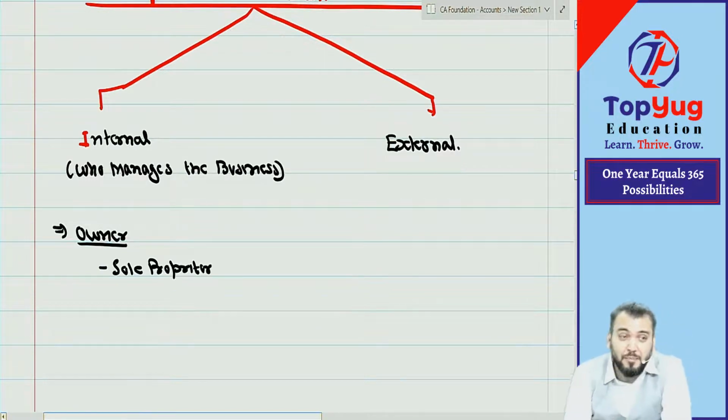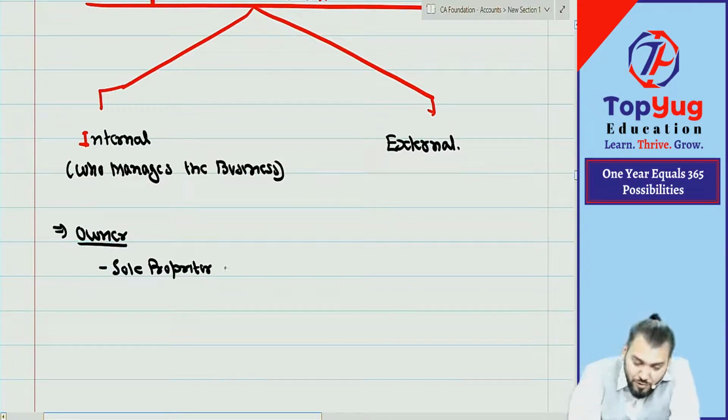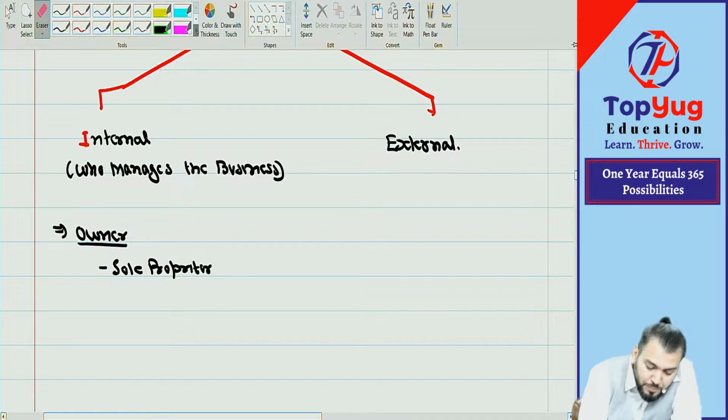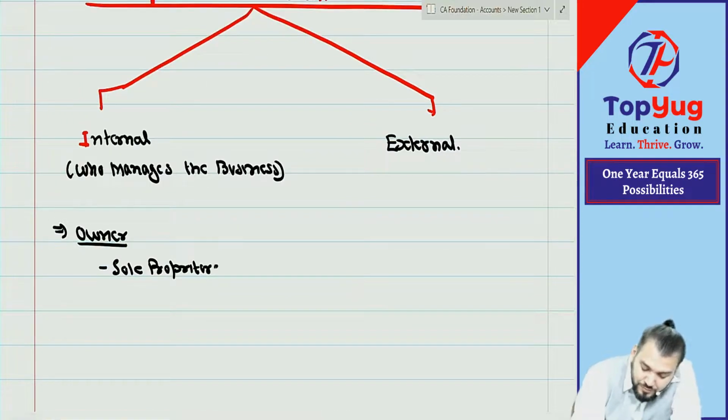I have given the example of Ram and Company. So Ram and Company was a sole proprietor. In the case of Ram and Company, who is the owner? Ram. Are you getting what I am saying? So can you say what sole proprietor means here? In the case of sole proprietorship, the owner is known as what? Proprietor. We call them proprietor.